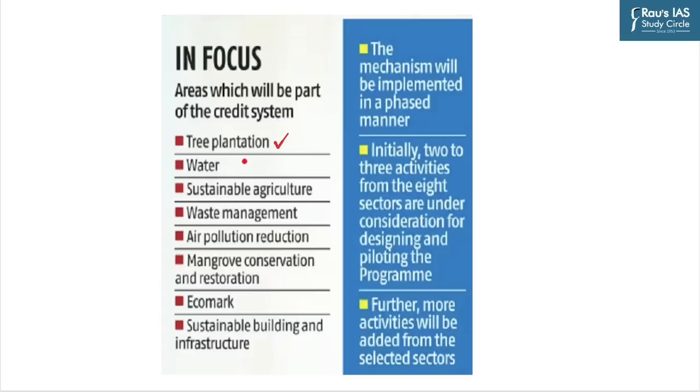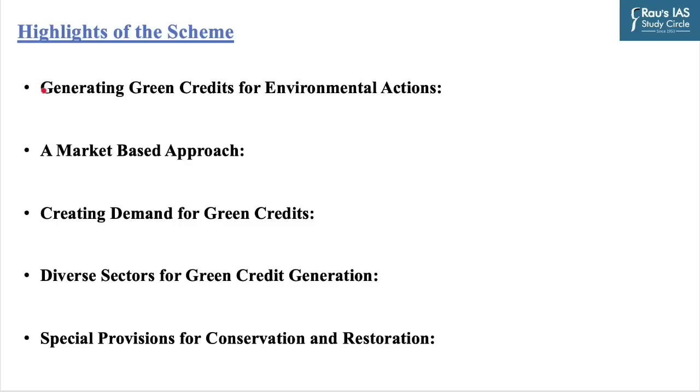And these include tree plantation, water, sustainable agriculture, waste management, air pollution reduction, mangrove conservation and restoration, eco-mark, sustainable building and infrastructure. Let us shift our focus to the highlights of the scheme. The first one is generating green credits for environmental actions. Individuals and organizations can generate green credits by actively participating in various activities. And these activities include afforestation programs, water conservation efforts, and waste management.